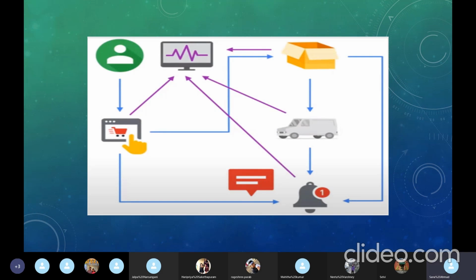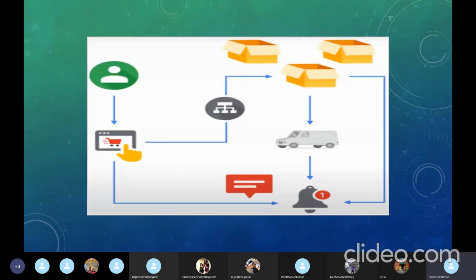Suppose this is where a new part has to be integrated with the existing one. Let's consider another example where we would be scaling. We want packaging to be at 3 different locations, so now this has expanded.